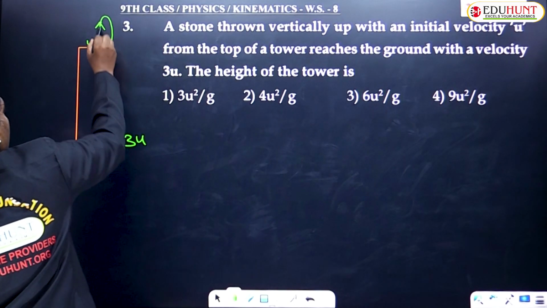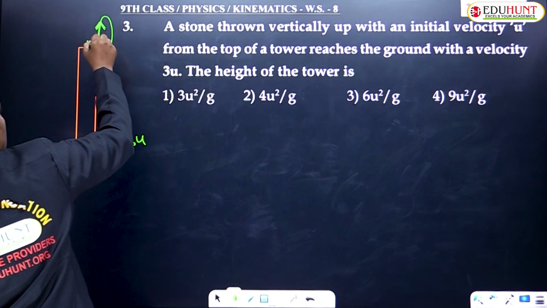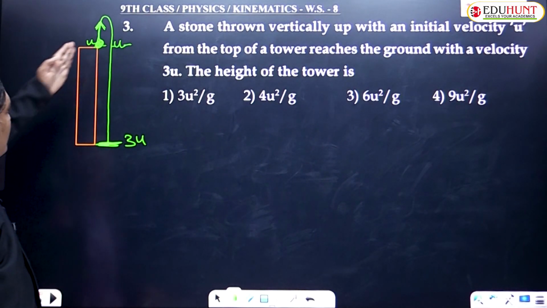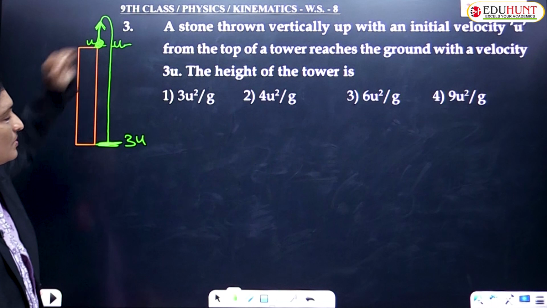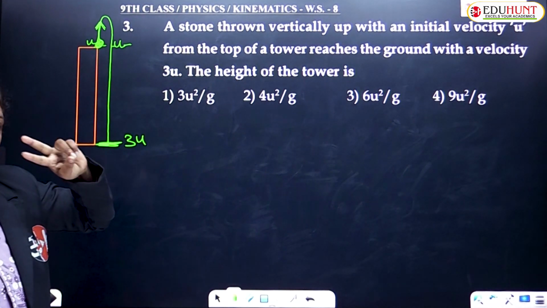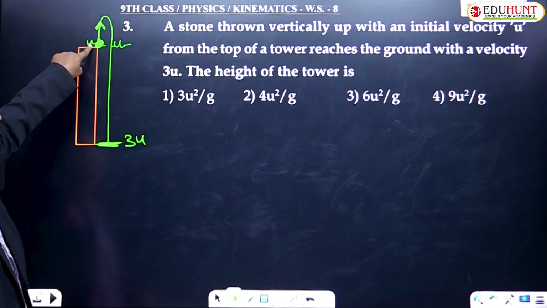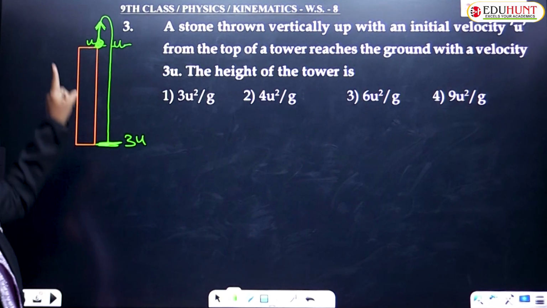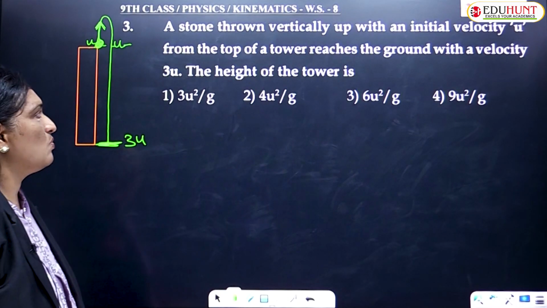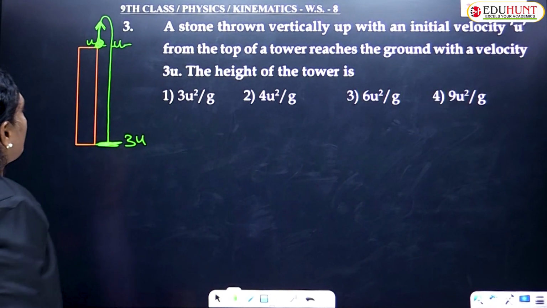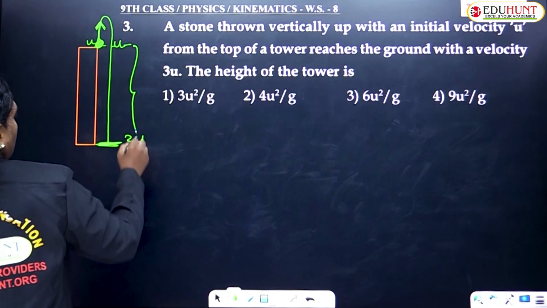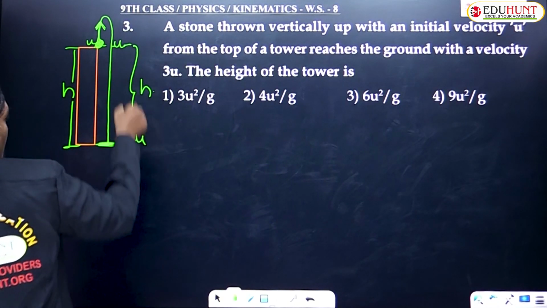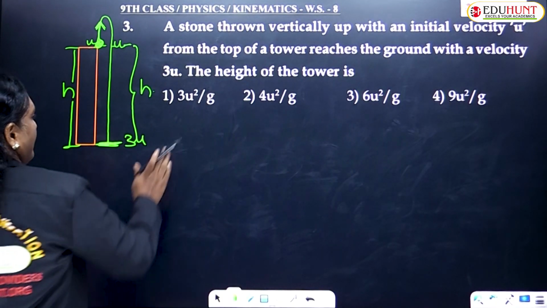I told you, while upward motion u means at the same height, downward motion also u. But this is the direction of projection upward, and this is the direction of projection downward. Only the direction makes the difference. So if the magnitude of velocity is u here, also it will be u only. But this is in the upward direction, that would be in the downward direction. Okay. You are asked to find the height of the tower. This must be the height of the tower. Yes or no? If this happens to be the height of the tower, here also h.